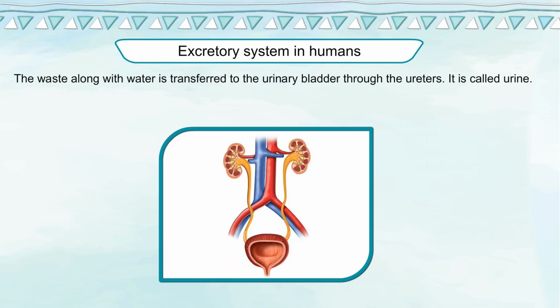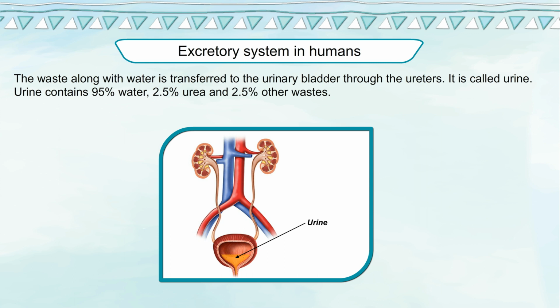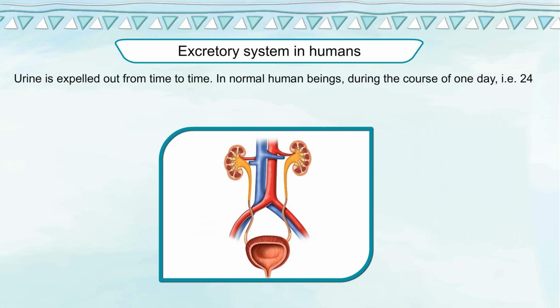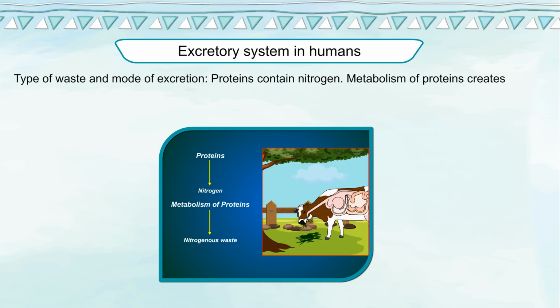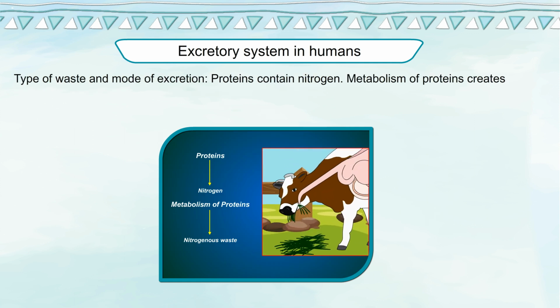The waste along with water is transferred to the urinary bladder through the ureters. It is called urine. Urine contains 95% water, 2.5% urea and 2.5% other wastes. Urine is expelled out from time to time. In normal human beings, during the course of one day, that is 24 hours, we pass about 1 to 1.8 liters of urine.